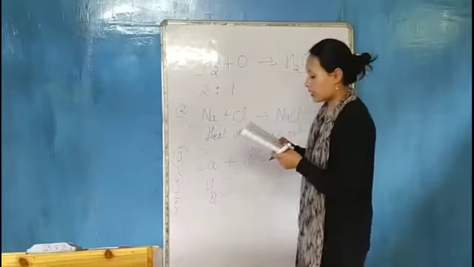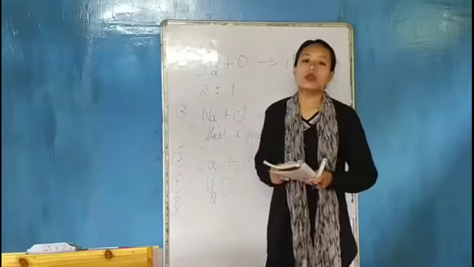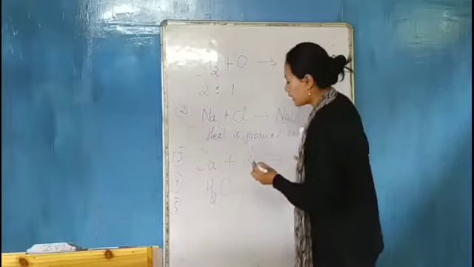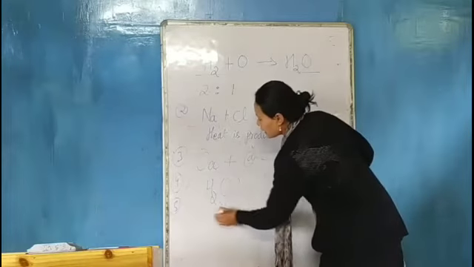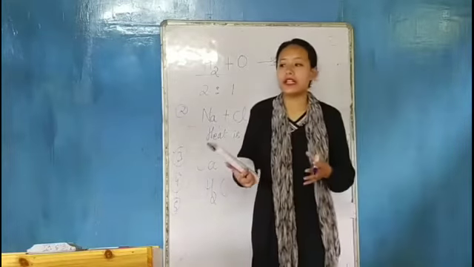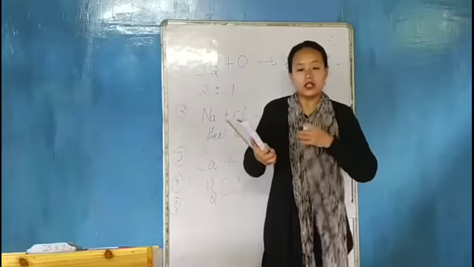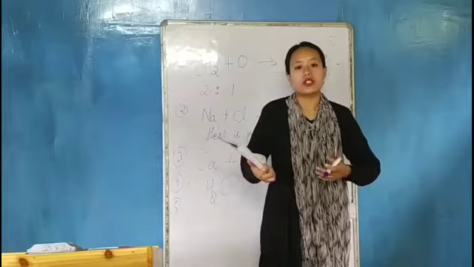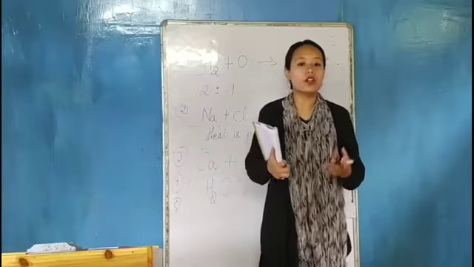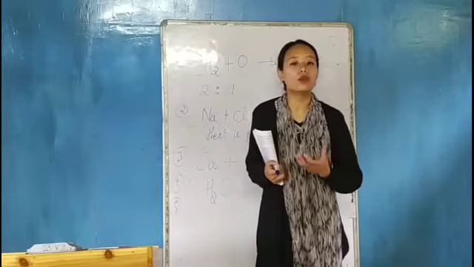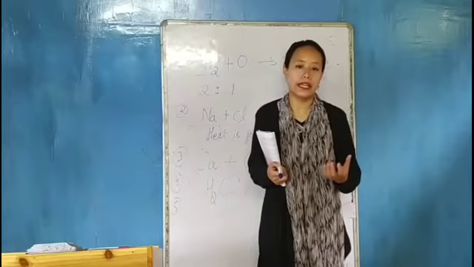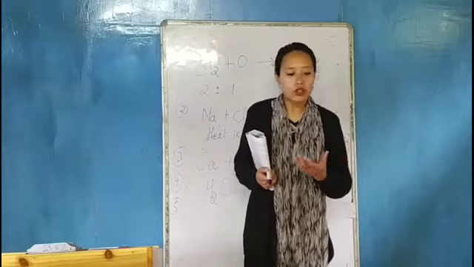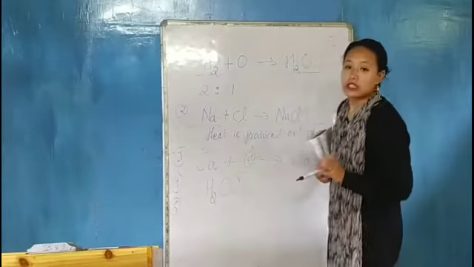The fifth characteristic is that a compound is always homogeneous. When we say water, water is homogeneous.